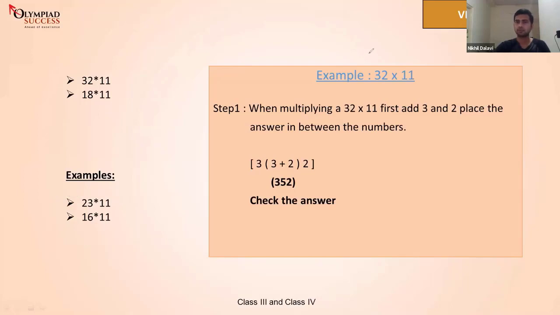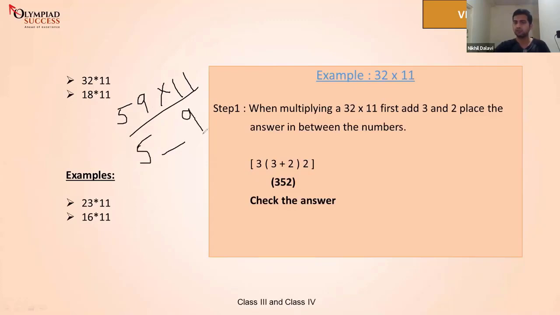I think there's a further question on like, can we solve 59 into 11? So can you just quickly go through that? I think that should be fairly simple actually. So guys, now let's try this. 59 times 11. So what's the first step? Write 5, draw a line, and you write 9 here.